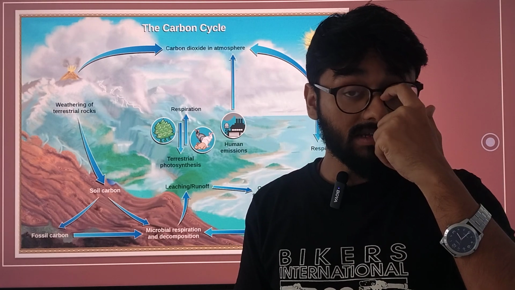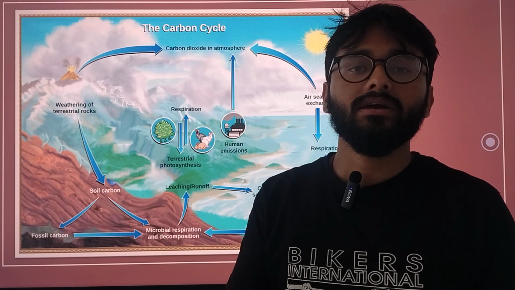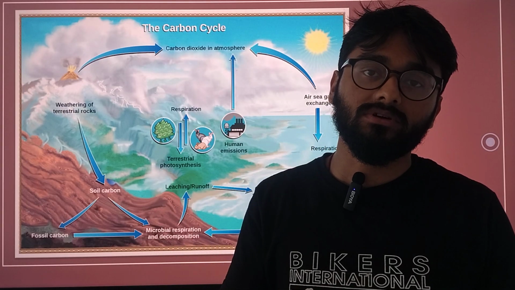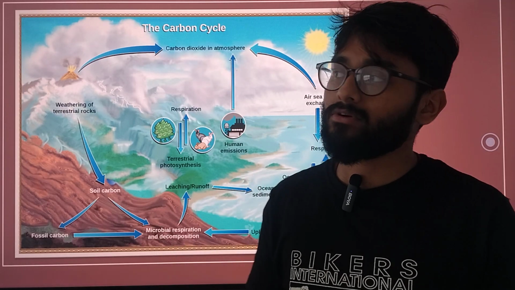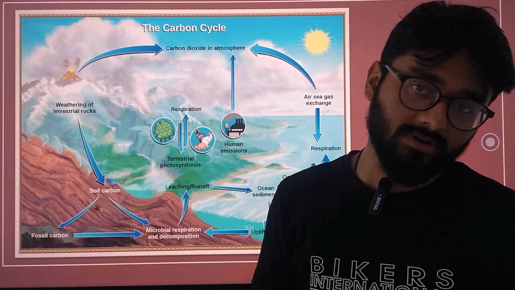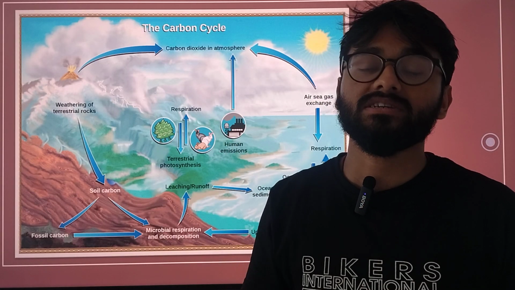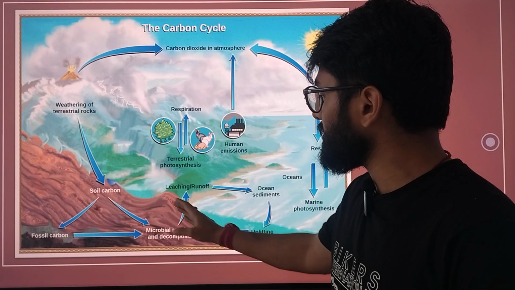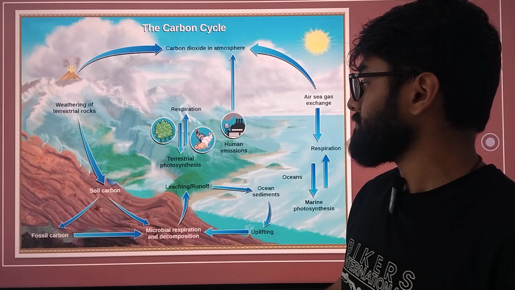Now what are those minerals that can be washed off? Calcium or carbonatic forms are very easily washed off because they don't dissolve well in water. You have seen it in your experiments from class 10th also. They don't mix very well in water, that is why they are simply washed off.